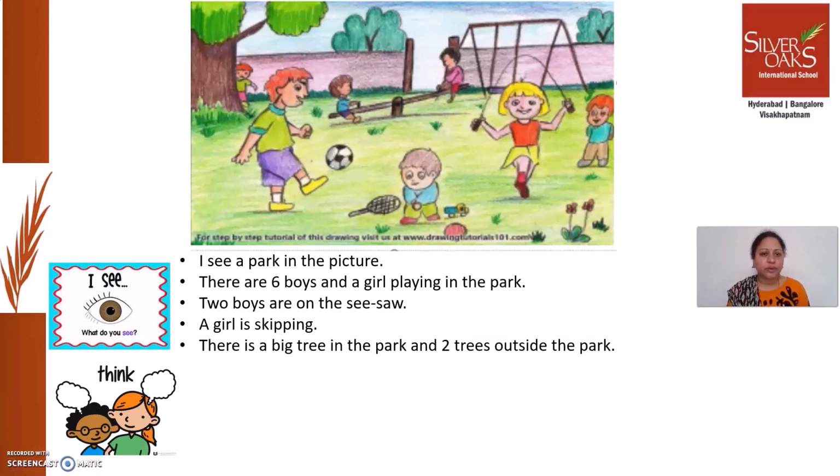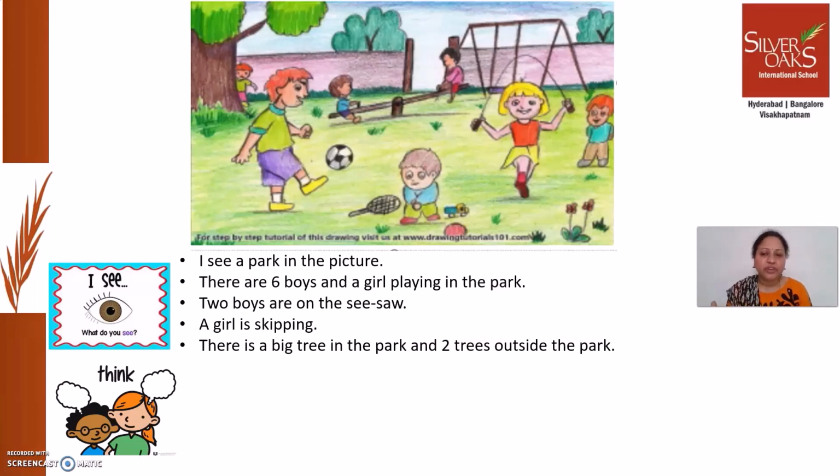And I also think, as there are no adults in the picture, that all these children stay just next to the park. They stay very near to the park. So that is why they might have come by themselves to the park. But you know what my friend said? She thinks that this park is inside their apartment compound. That also can happen, right? A few apartment compounds have parks inside the compound. So she thinks that this park is inside the apartment compound. That is why children come alone and go alone. So her thought is that, and my thought is they stay just next to the park.